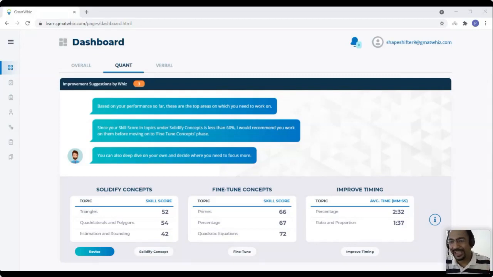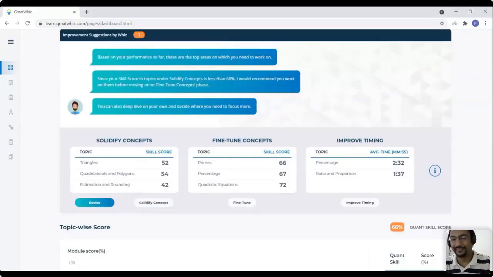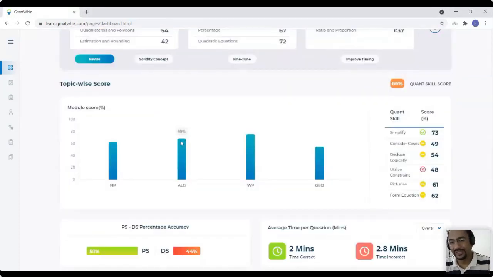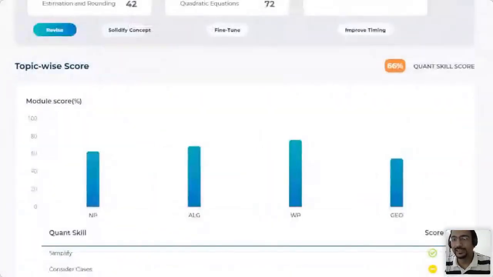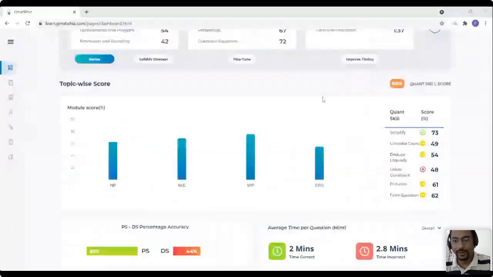So that's okay. But yes, we don't want to steal the data away from you. The data is right in front of you over here, so you can see in reality what your score is like. Let me resize the screen a little so you can see this properly: what is your score in individual modules, what is your quant and skill level scores in each of the areas.